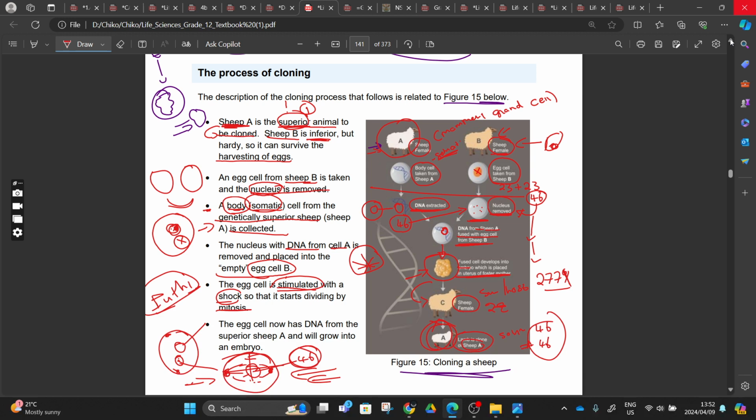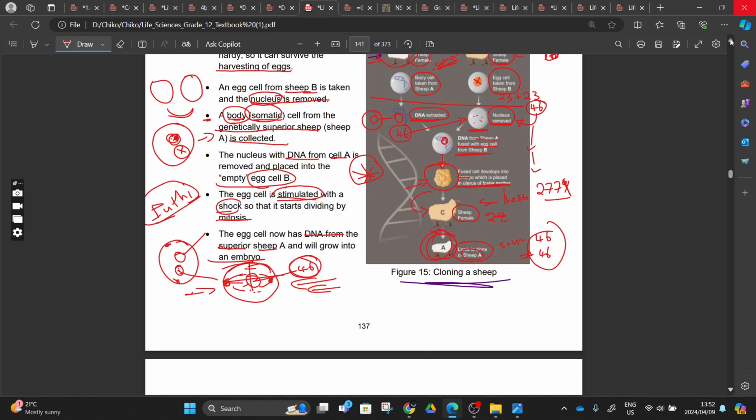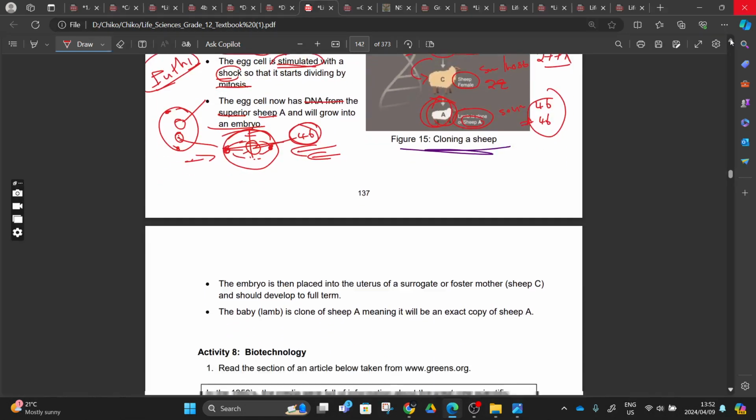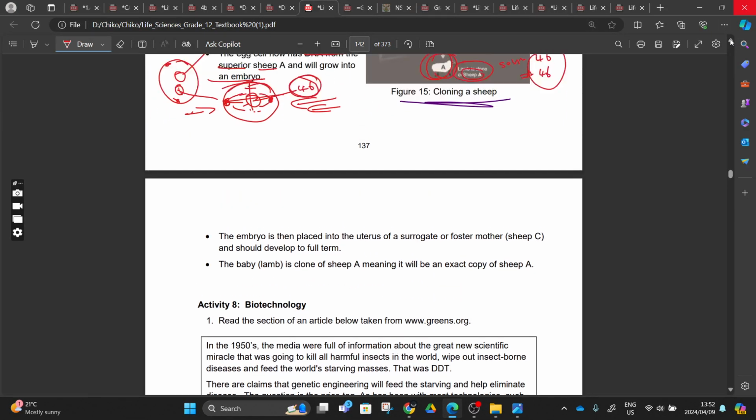So let's move on. The egg cell now has DNA from the superior sheep A, and it will grow into an embryo. The embryo will grow into a sheep with an identical composition to that animal. The embryo is then placed into the uterus of a surrogate or foster mother, sheep C, and will develop to full term. So the baby lamb is a clone of sheep A, meaning it will be an exact copy of sheep A.